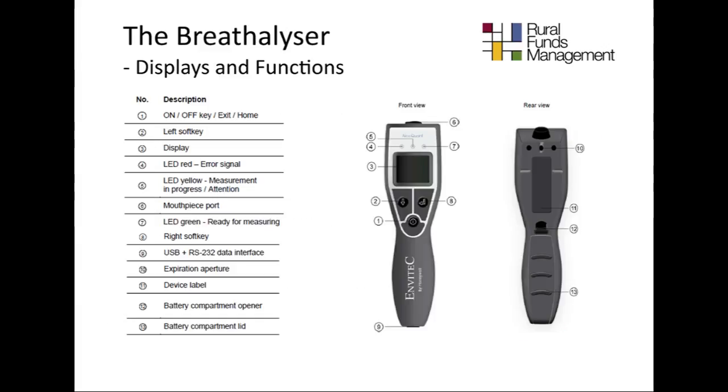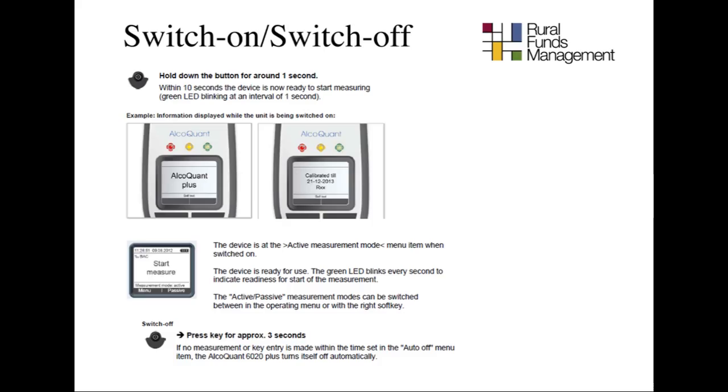Shown here are the displays and functions of the breathalyzers. Take a moment to familiarize yourself. To switch on, hold down the power button for about a second. The device will start flashing a green light after 10 seconds when it is ready to use. To switch off, press the power button for about 3 seconds. If no measurement or key entry is made within the time set in the Auto Off menu item, the breathalyzer will turn itself off automatically.